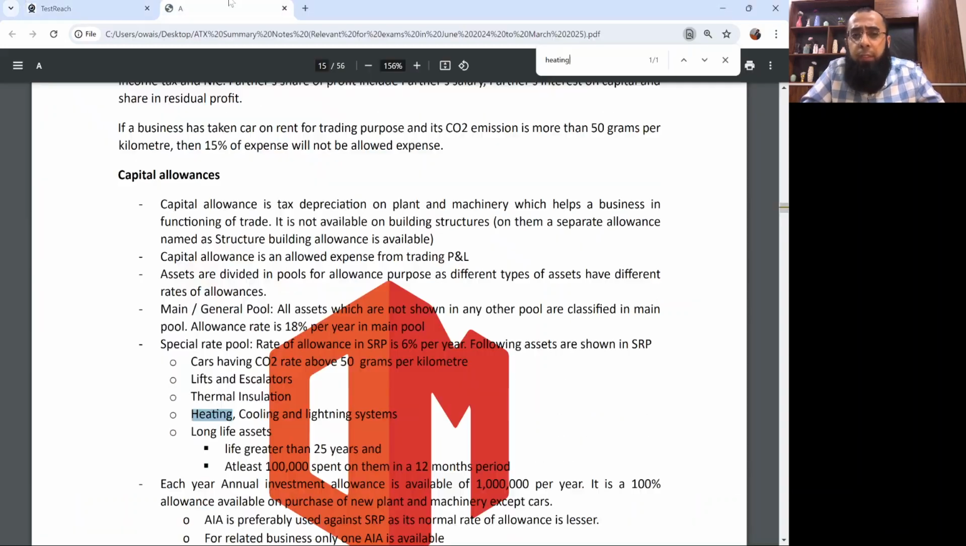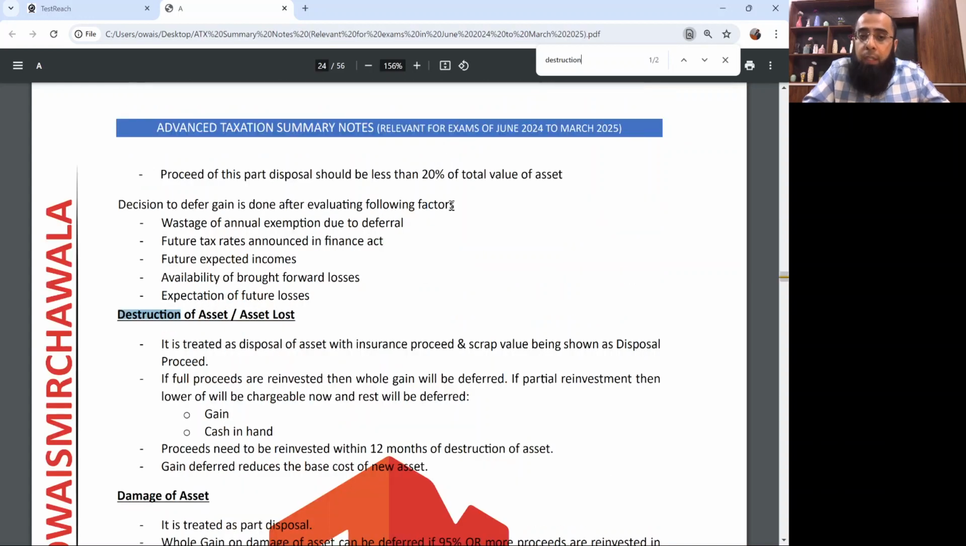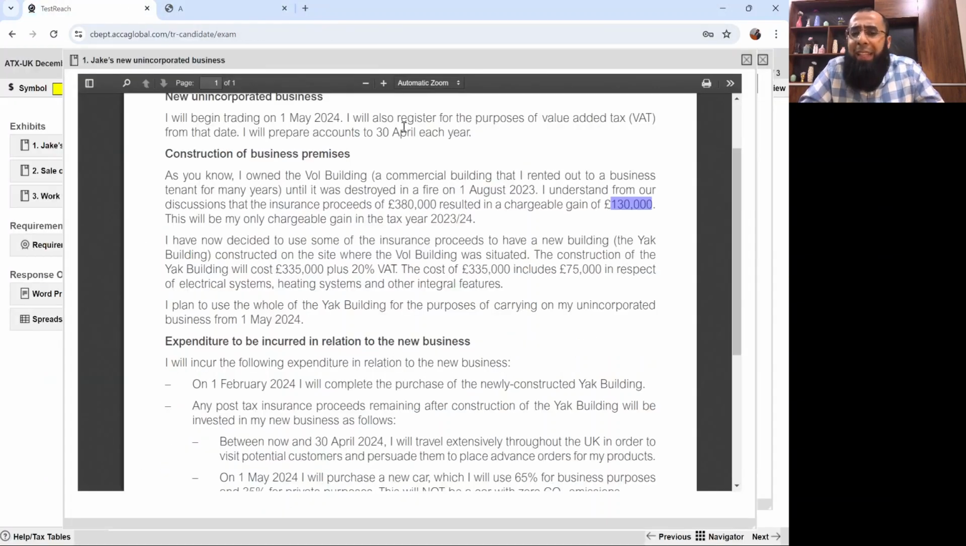Sir, I've forgotten the rules. Just go to the summary notes and write destruction of asset. Here you go. If the full proceeds are reinvested, then the whole gain will be deferred. If partial reinvestment, then the lower of gain and cash in hand will be chargeable now and the rest will be deferred. You have to reinvest the proceeds within 12 months. I believe that, it's just about remembering the rules.